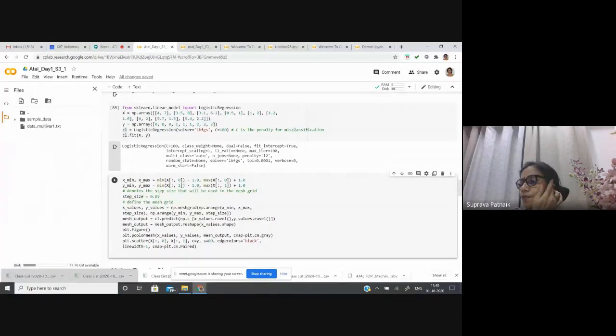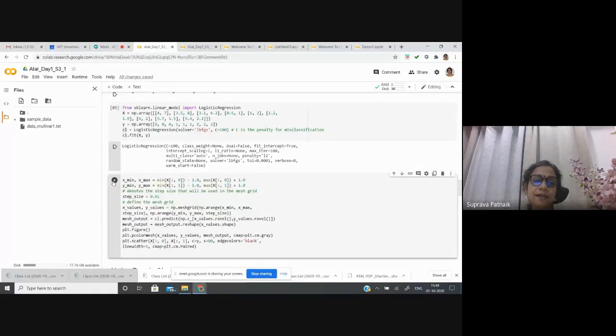With these intervals and the range given, the mesh grid has been created. All these are there in NumPy to create this mesh grid and arrange the values from X minimum to X maximum. Now for the mesh output, I already know that my classifier is CL. I'll use this classifier CL to predict the values of Y and plot it in a figure.